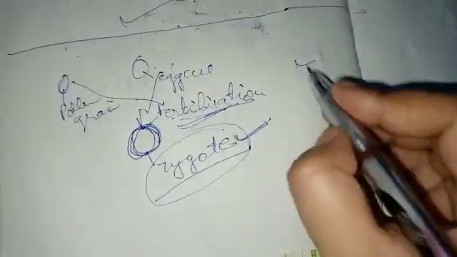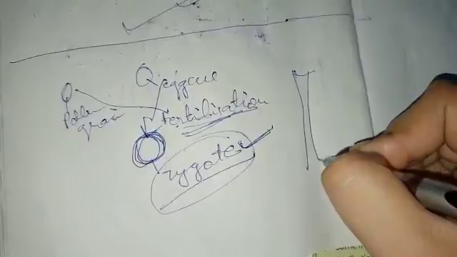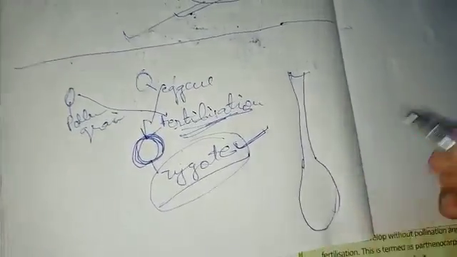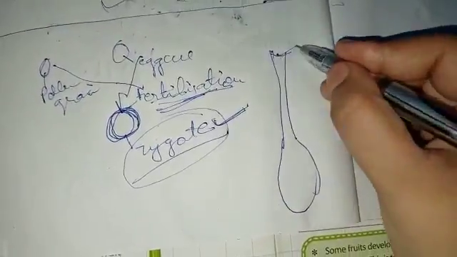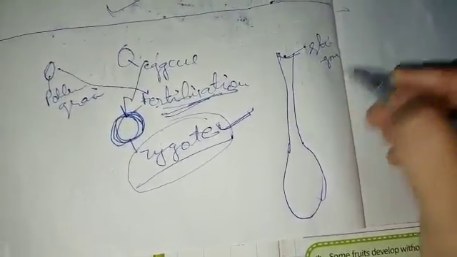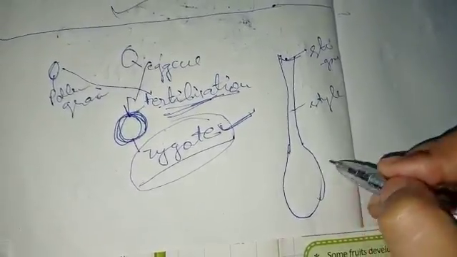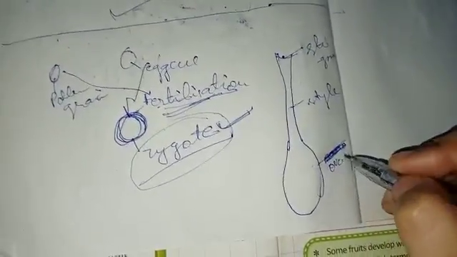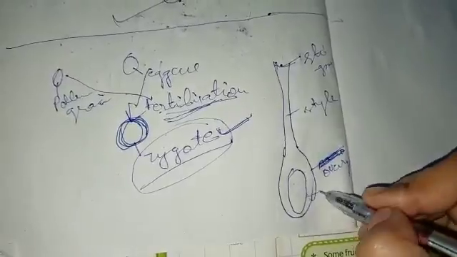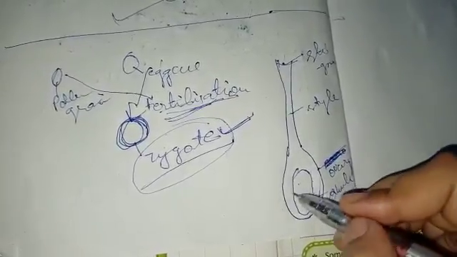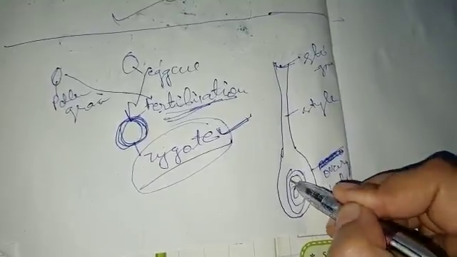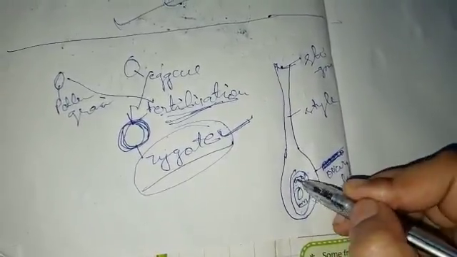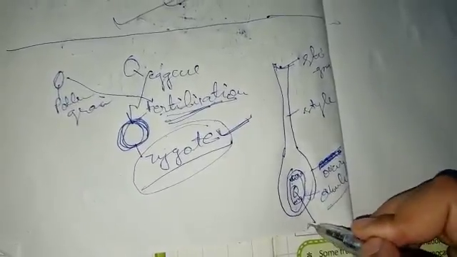Now let's see the process. Students, see, this is our stigma. This is our style and this is the ovary. Let's write their names: stigma, this long narrow style, and this swollen part at the base is the ovary. Inside the ovary there is the ovule. And inside the ovule there are 3 cells here, 3 cells here, and in the middle, this cell is called the egg cell.